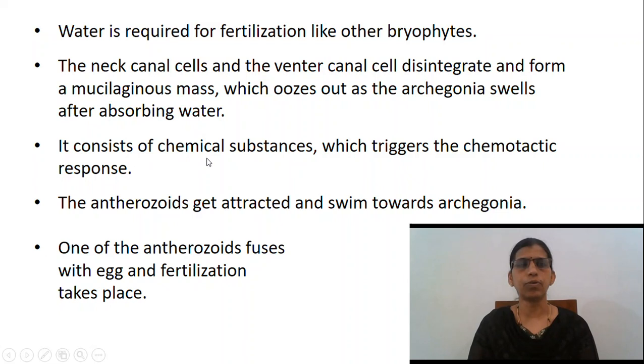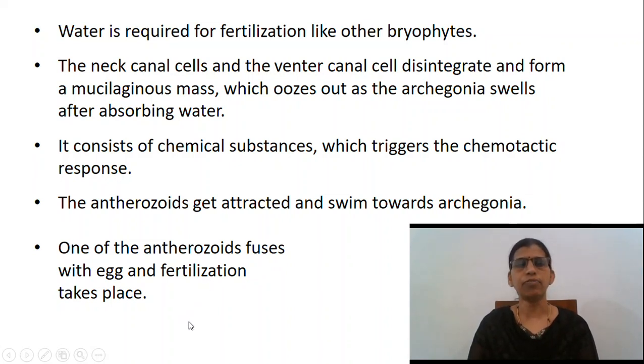It consists of chemical substances which trigger the chemotactic response. The antherozoids get attracted and swim towards archegonia. One of the antherozoids fuses with the egg and fertilization takes place.